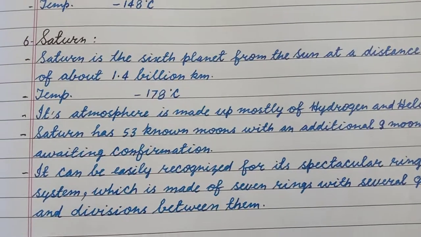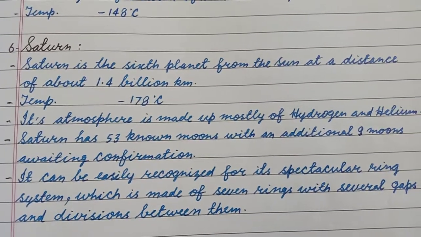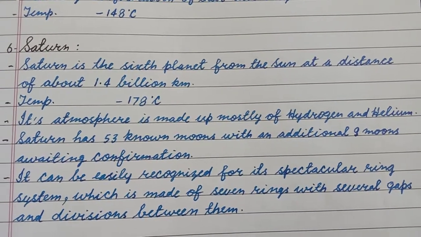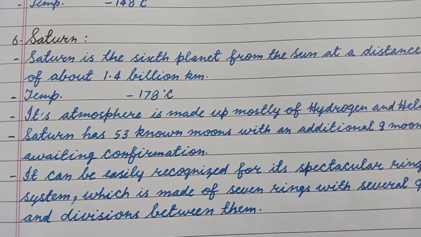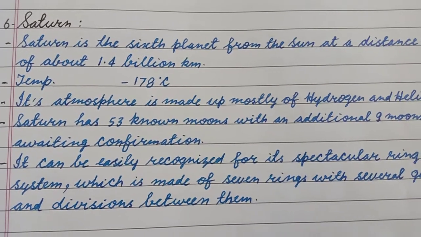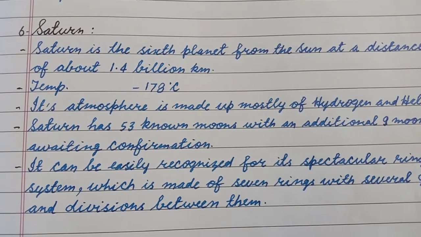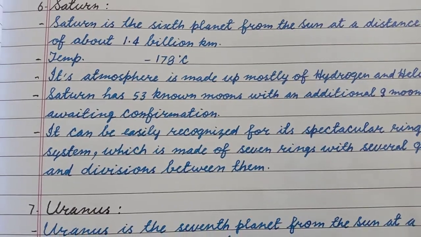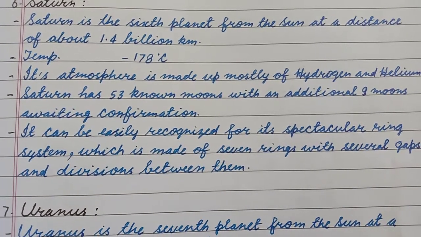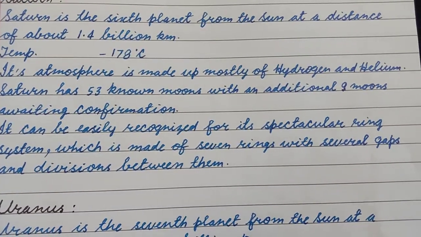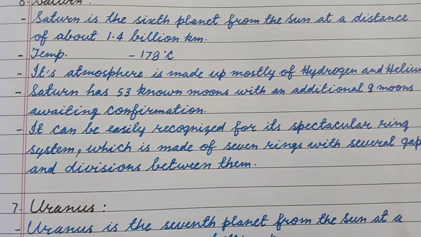Saturn. Saturn is the sixth planet from the Sun at a distance of about 1.4 billion kilometers. Temperature minus 178 degrees centigrade. Its atmosphere is made up mostly of hydrogen and helium.